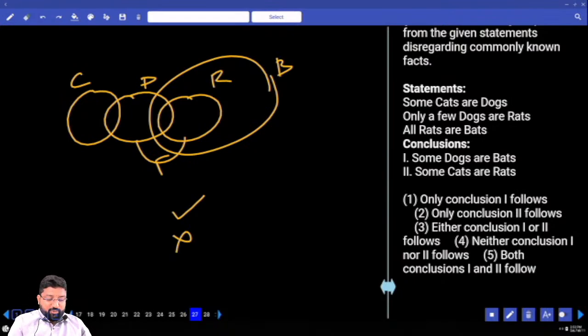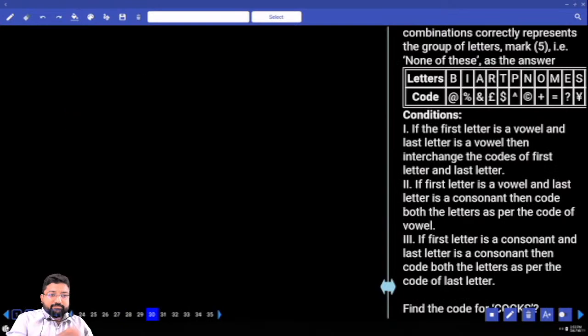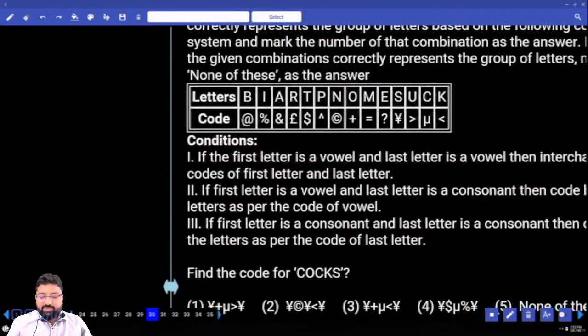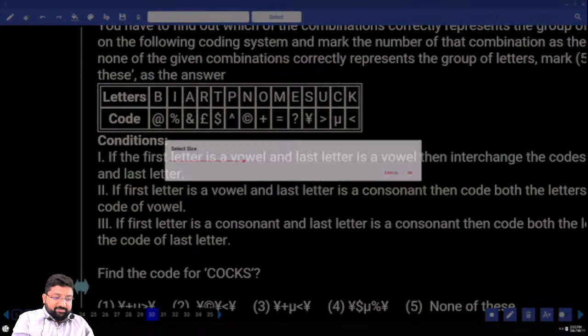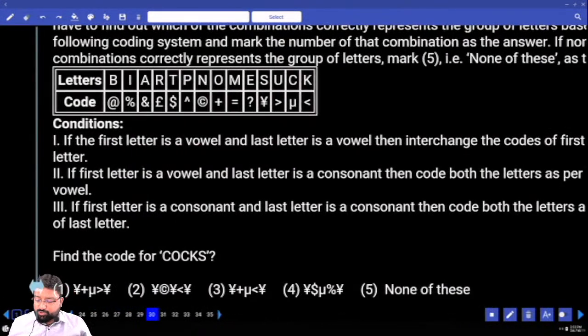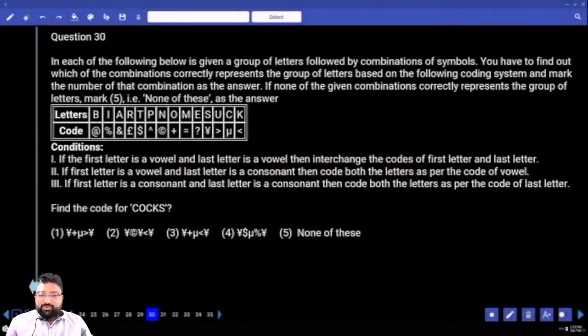30 and 32. Whenever you come across this type of questions, I'm very clear here. What are you supposed to do? You have to read the condition first and then go in search of the question. Is this clear? And then there are letters which are coded as some symbols. What is the first condition?